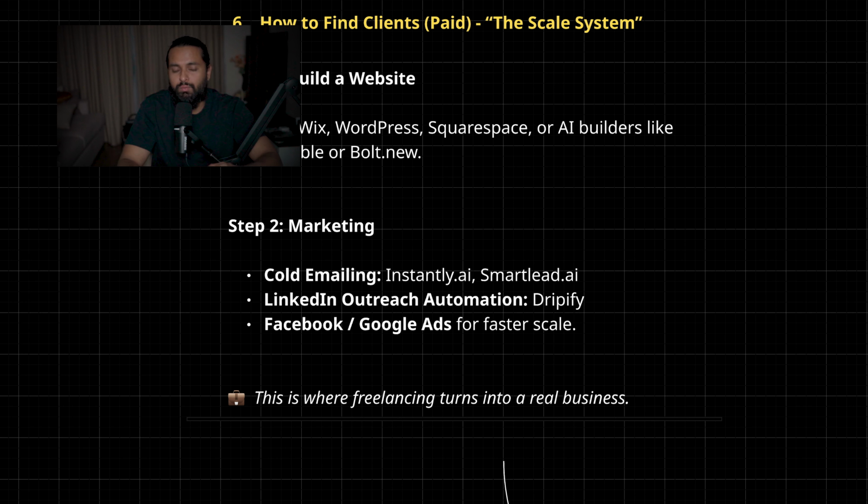Once you have a lot of work that you cannot handle by yourself, you can outsource or build a team around that. This is where the scaling really happens, and you can earn 20,000 to 30,000 US dollars per month purely from profit, and even scale up to 100,000, 200,000 if you follow this scale system.